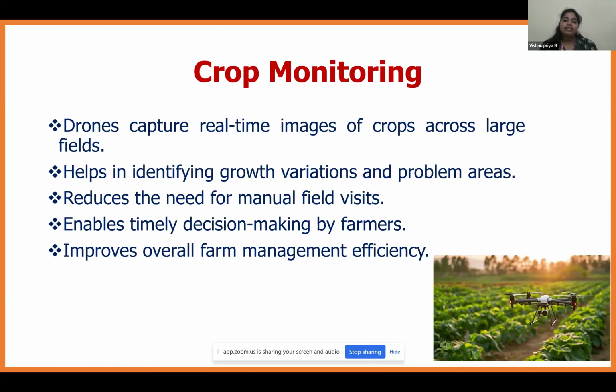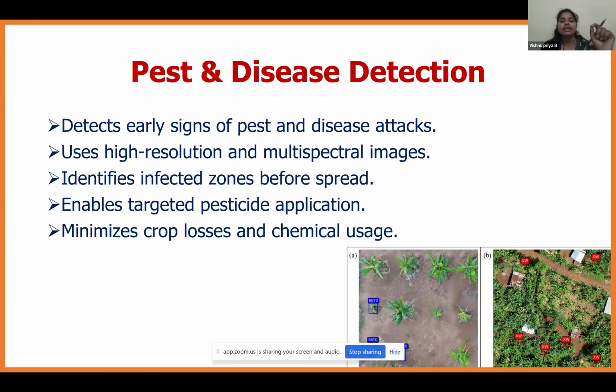Next is pest and disease detection. It will detect the pest and diseases at the initial early sign itself. So using high resolution and multispectral images, the drone will detect the pest, and it will detect which plant has been affected by which disease or pest. It identifies the infested zone before spreading.